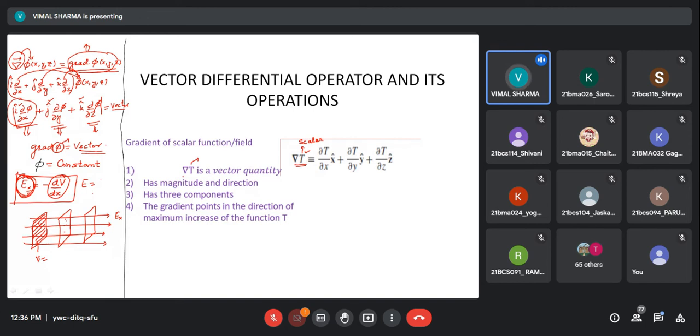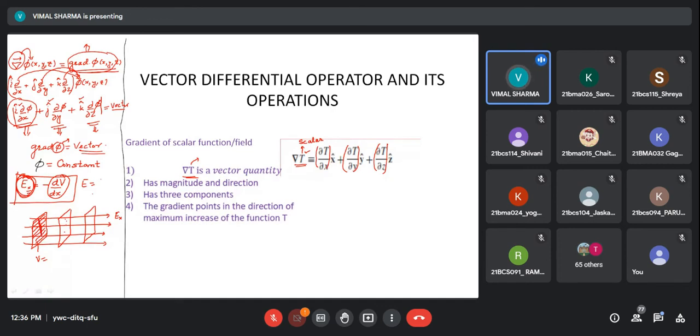It has three components, as it is a vector quantity. You can see these are the three components of the gradient of any scalar field. And it points in the direction, the gradient of the scalar is perpendicular to the plane on which V is constant, and that direction is the direction of maximum change in the scalar.